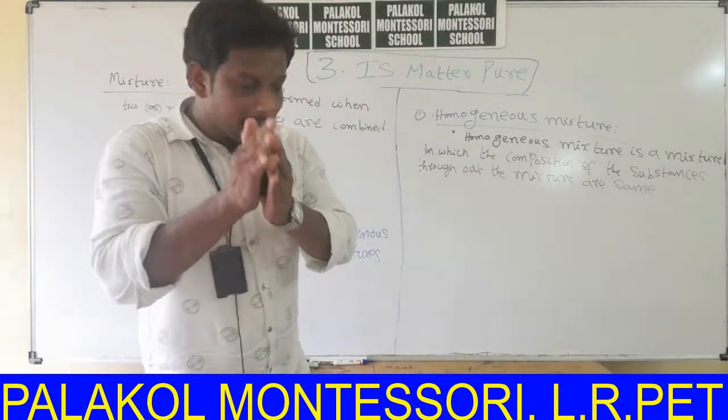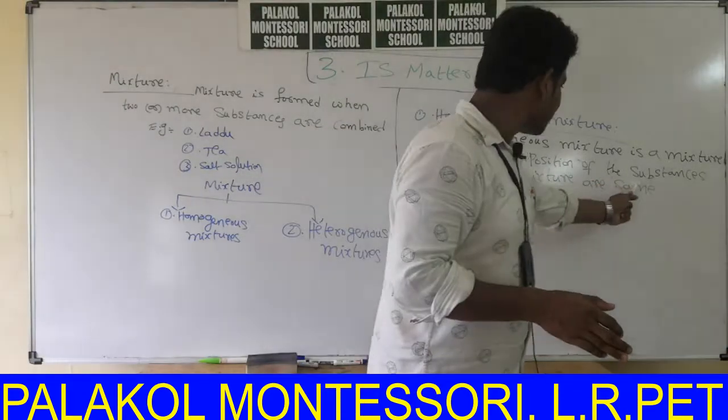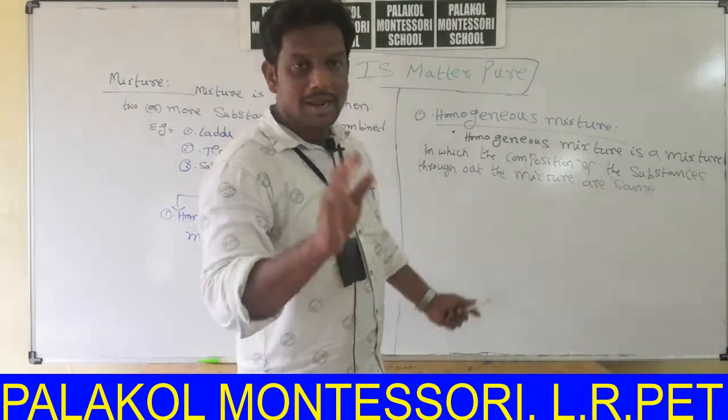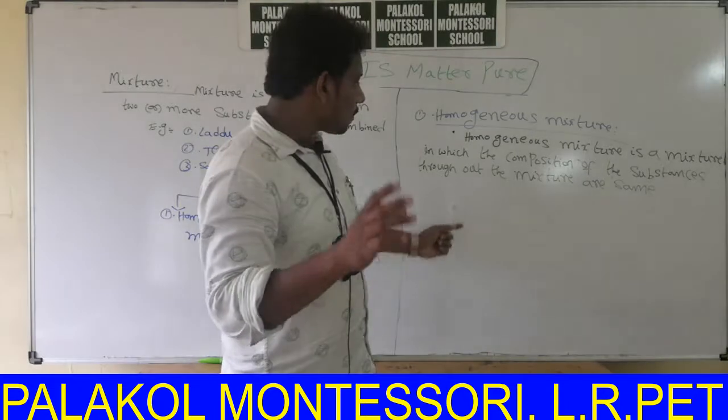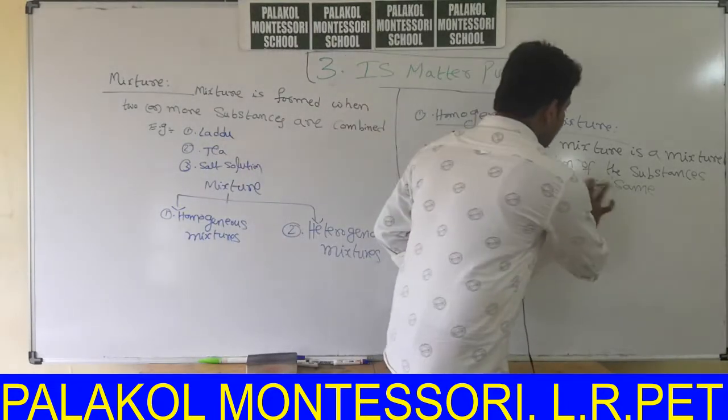Homogeneous mixture is a mixture in which the composition of the substances throughout the mixture is same.